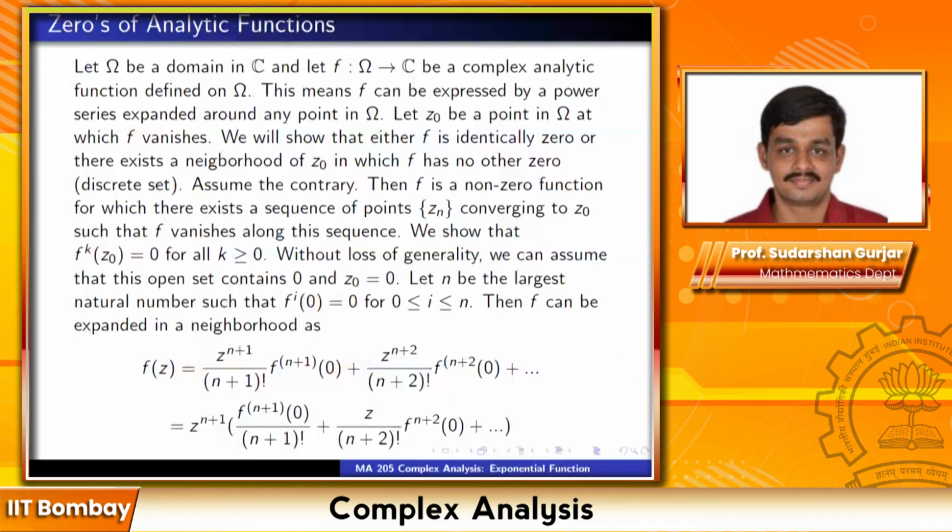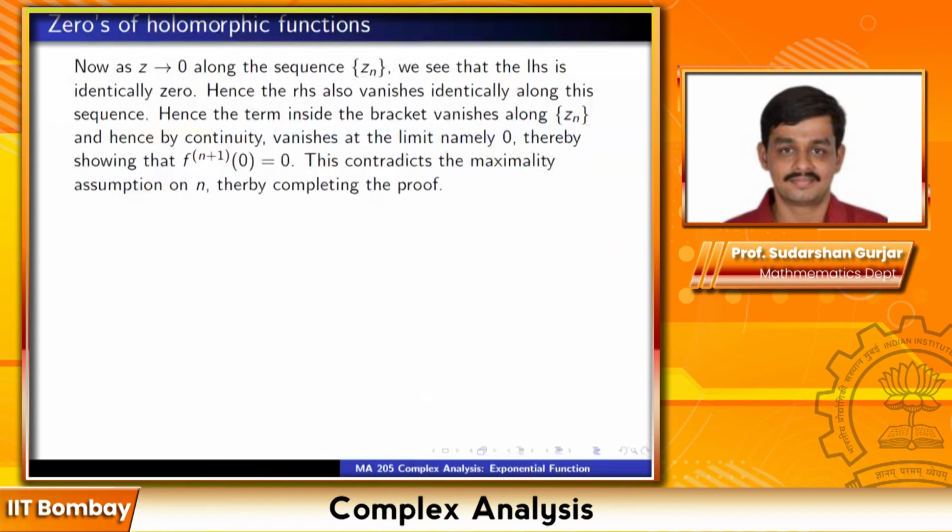So the terms inside the bracket vanish, not the individual terms, but the sum of all those terms vanish when you put z equal to 0. But when you put z equal to 0, the second term onwards, anyway they are 0. So the first term is 0. First term 0 means n plus first derivative at 0 is equal to 0. That contradicts the assumption on n.